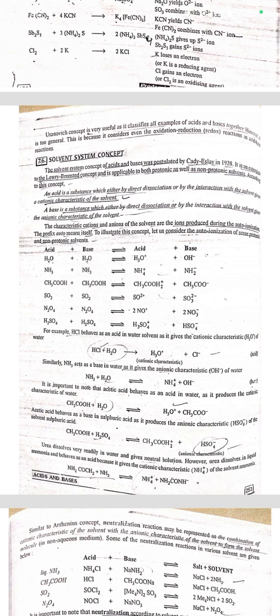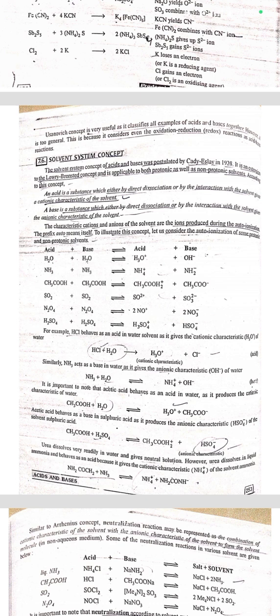Next is the solvent system concept. An acid is a substance which, either by direct dissociation or by interaction with the solvent, gives the cationic characteristics of the solvent. A base is a substance which, either by direct ionization or by interaction with the solvent, gives the anionic characteristics of the solvent. The characteristic cations and anions of the solvents are the ions produced during the autoionization. The prefix auto means itself.